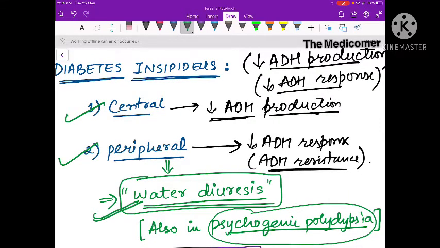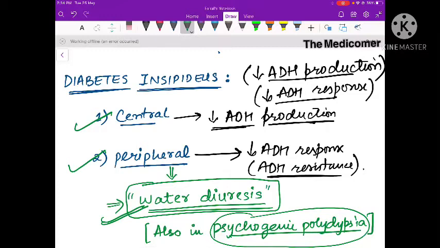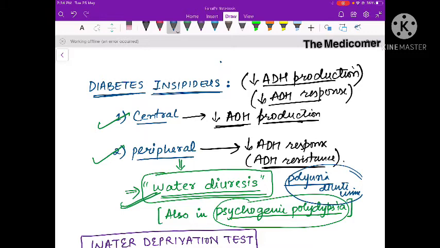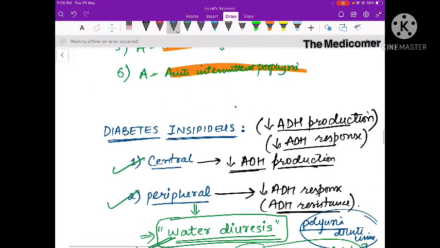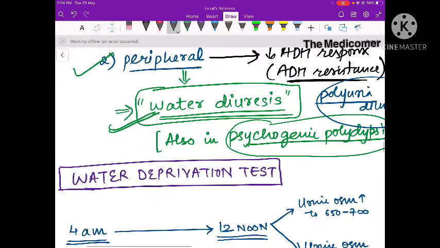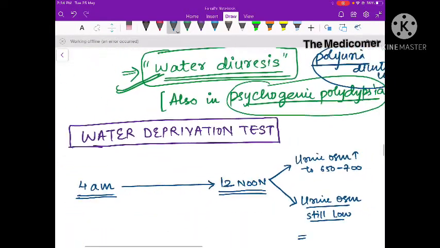Now, if a patient presents with polyuria and the person passes dilute urine, this can be because of central diabetes insipidus, peripheral diabetes insipidus, or psychogenic polydipsia. So in order to differentiate between these, or in other words, just to diagnose which case it is, we need to perform a test which is called the water deprivation test. So what is this water deprivation test?